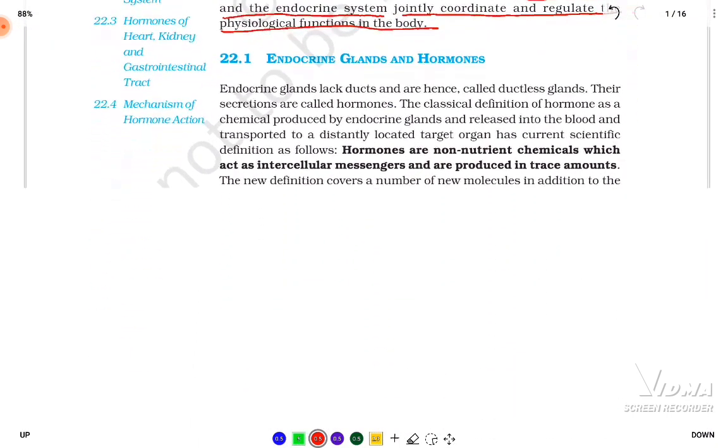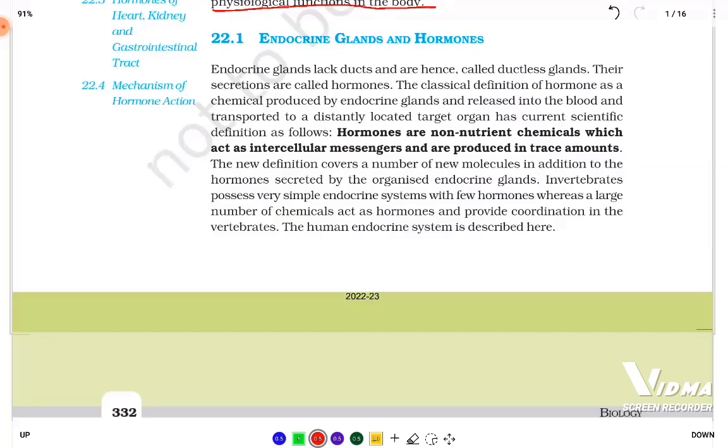Now, moving ahead, we are going to be seeing the endocrine glands and the hormones. Endocrine glands are what type of glands? These glands lack the ducts and are hence called the ductless glands. Okay, so endocrine glands lack the ducts and are called the ductless glands. Now these secretions are going to be called hormones.